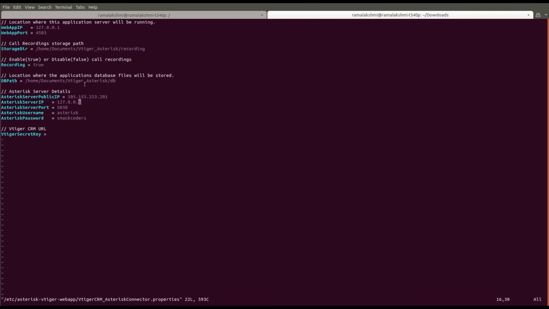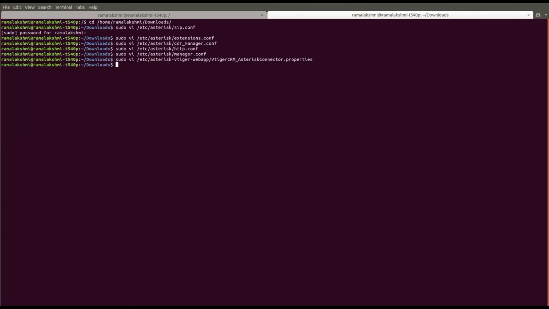Give your Asterisk server public IP and Asterisk server IP. Then provide Asterisk port, username and password. You can get the secret key after you configure Vtiger Asterisk connector. Now let's start to configure the Vtiger Asterisk connector.